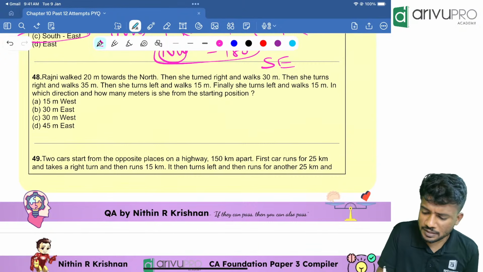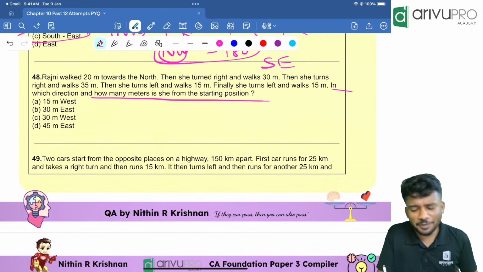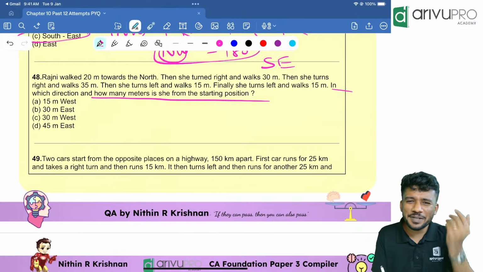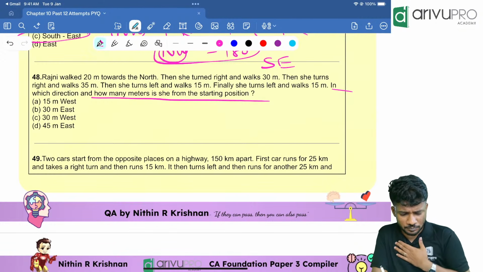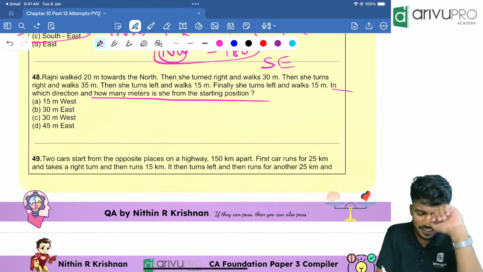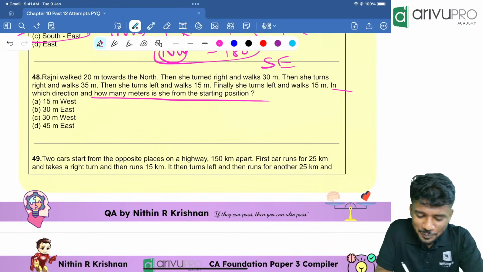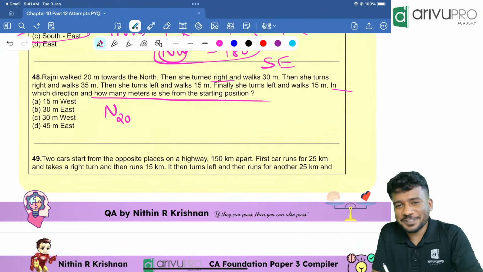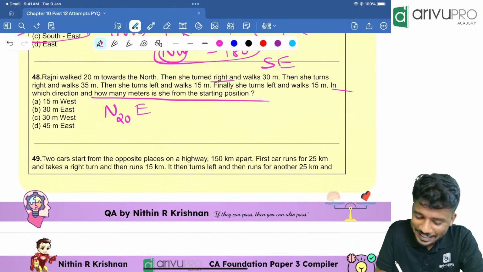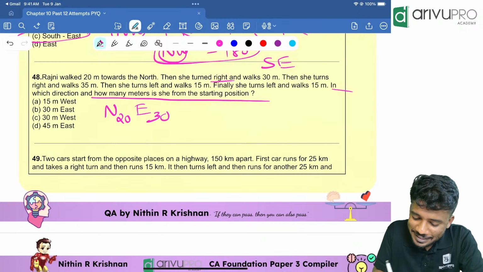We will read the last line. In which direction and how many kilometers from the starting point? See how many times the same type of question is repeated. Rajni walked 20 meters towards north. So north 20. Then she turned right. Right of north is what? You know by now, that is east. How many meters? 30 meters.